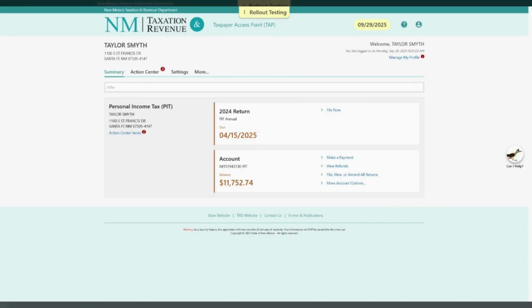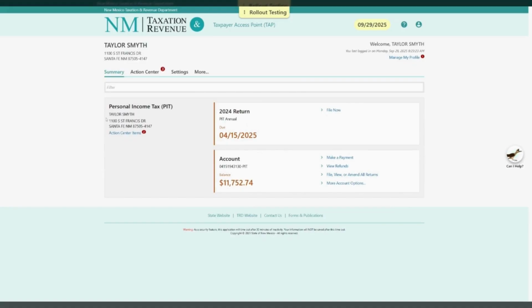When you log in directly into your TAP account, you will notice some minor cosmetic updates. The functionality of the four main page tabs, which are Summary, Action Center, Settings, and More, have remained the same.